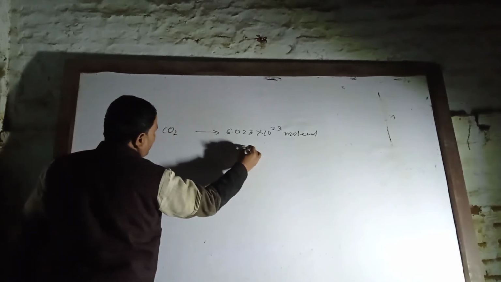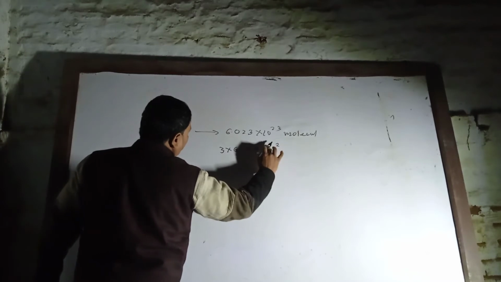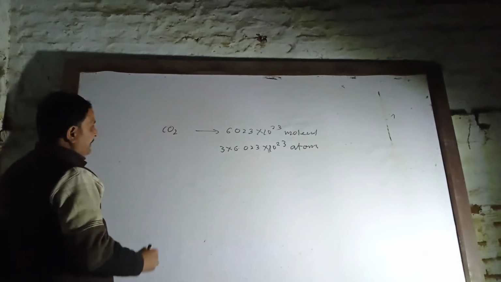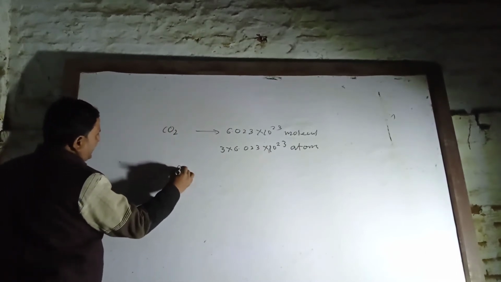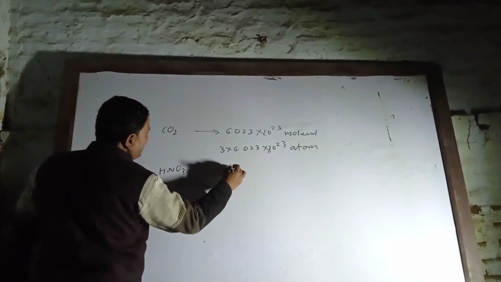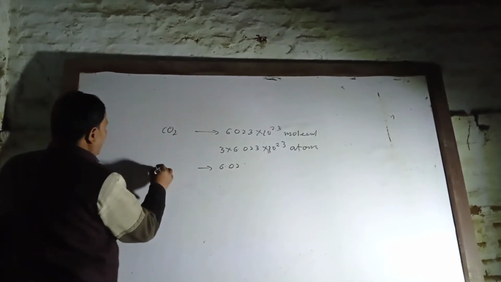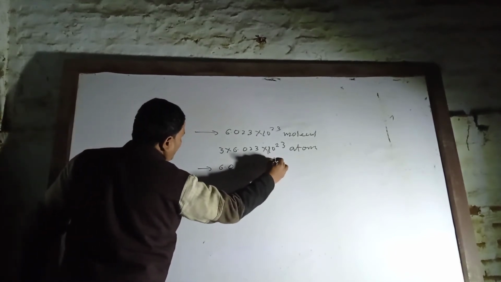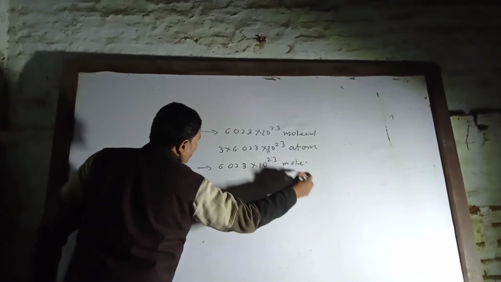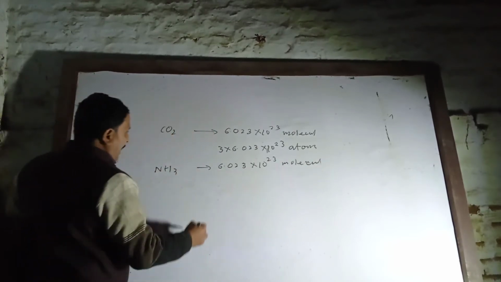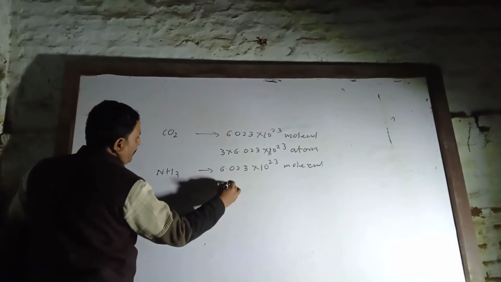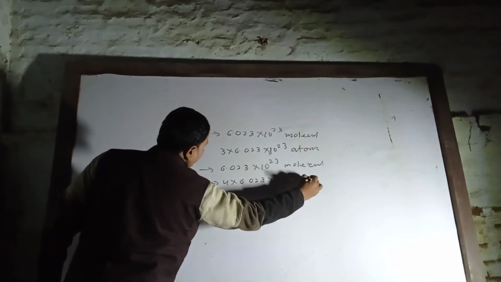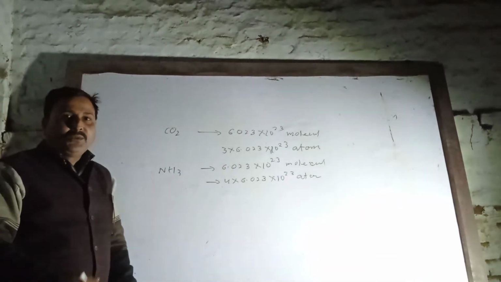3 into 6.023 10 power 23 atoms. Suppose nitric acid HNO3, it also contains the same number of molecules, or ammonia, just take ammonia gas, it also contains same number of the molecules. How many atoms? 4. Means 4 into 6.023 10 power 23 atoms it contains according to Avogadro law.